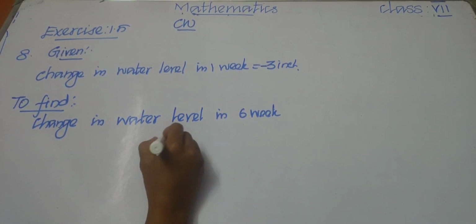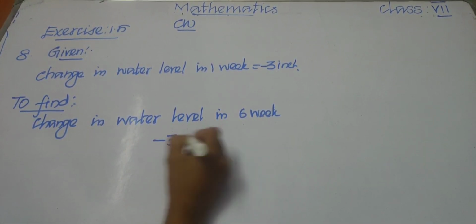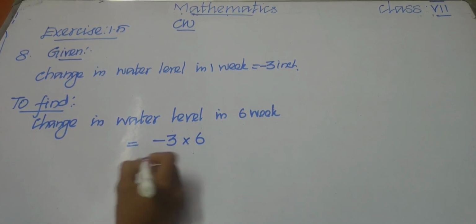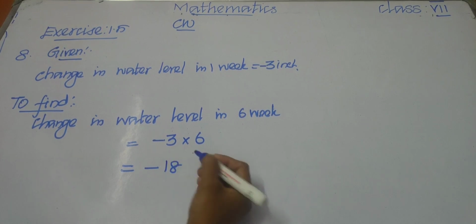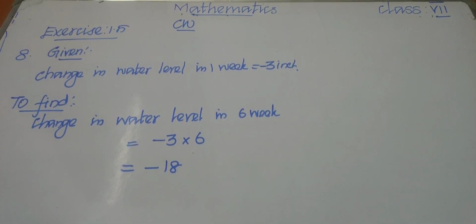Minus 3 into 6, so what will you get as the answer? Minus 18 is the answer. So minus 18 inches. What is the overall decrease? In 6 weeks, the overall decrease is 18 inches.